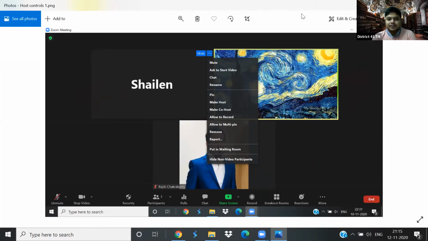Now, you can see that there are these screens with the faces in it. When you hover on that, you get that dot thing at the top right corner. If you click on that, you would get two options. One is pin and another is chat. Now, for a host or a co-host, there are a couple of other options.